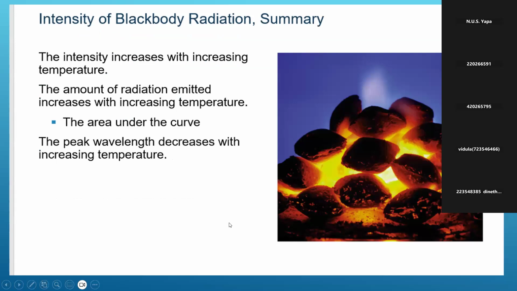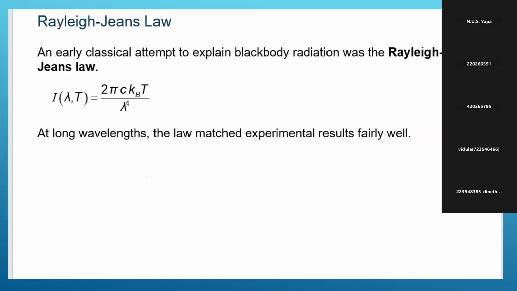The intensity increases with increasing temperature. Can't you see this? The intensity of black body radiation increases with increasing temperature. The amount of radiation emitted increases with increasing temperature. Then, according to the curve, we can take the area under the curve. The peak wavelength decreases with increasing temperature. We know it, right? Peak wavelength decreases with temperature increasing. These are the intensity features related to black body radiation.